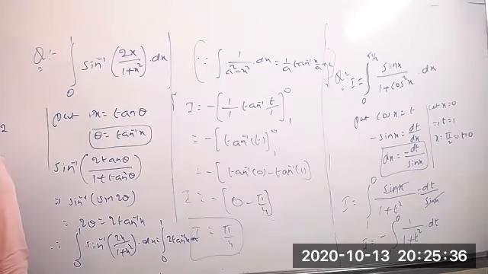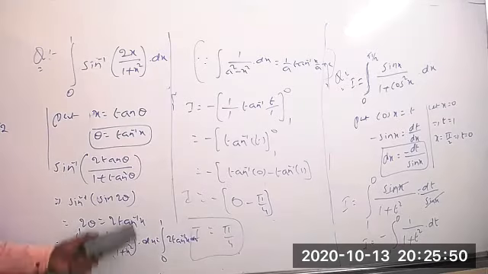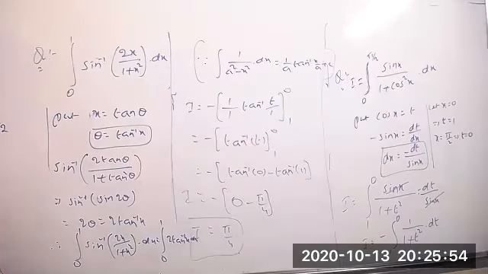Integration of tan inverse of x. What is the formula we have? How to find that directly? But this can also be done with different integrals. What is the value? We don't have a direct formula, so we use the by parts method that we did earlier. So what will we take for by parts?